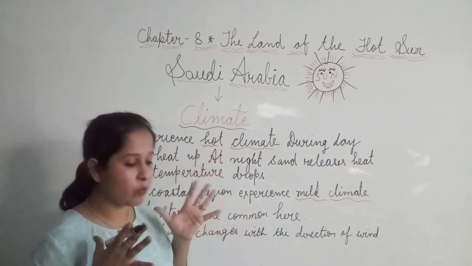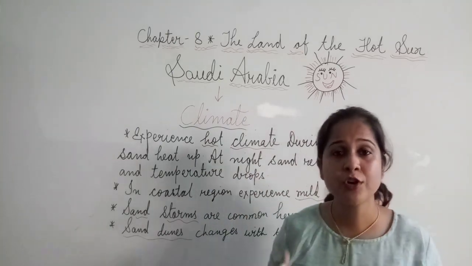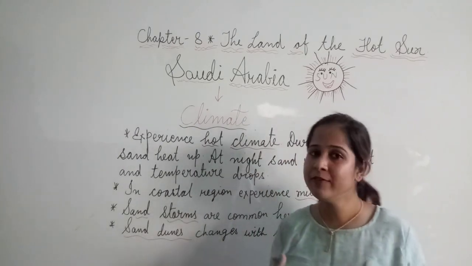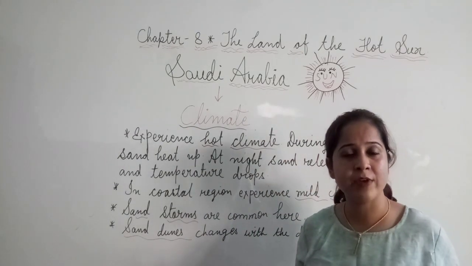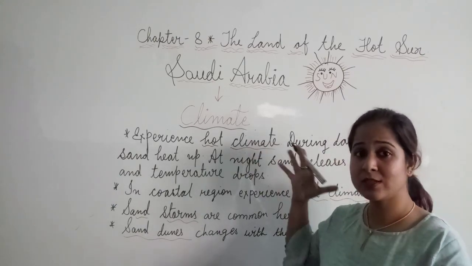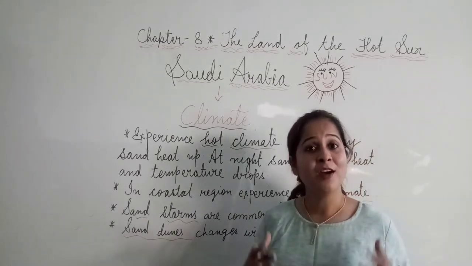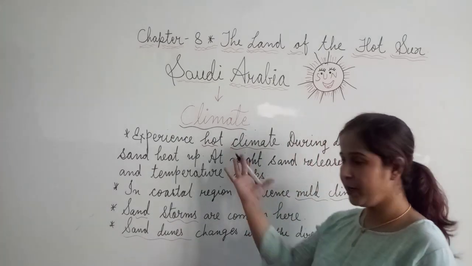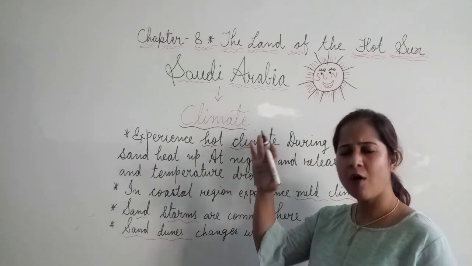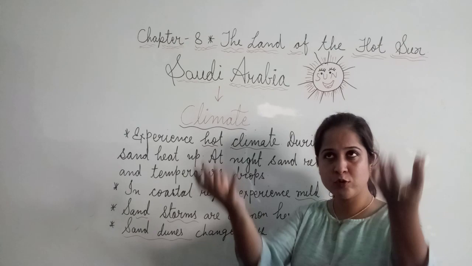Yes, because Saudi Arabia is that part of the world which is the extension of the Sahara desert, and we know that the Sahara desert is very hot in nature. So as it is the extension of the Sahara desert, definitely and naturally it has to be hot in nature. So the climate of this place is totally hot. During the daytime, sand absorbs heat.